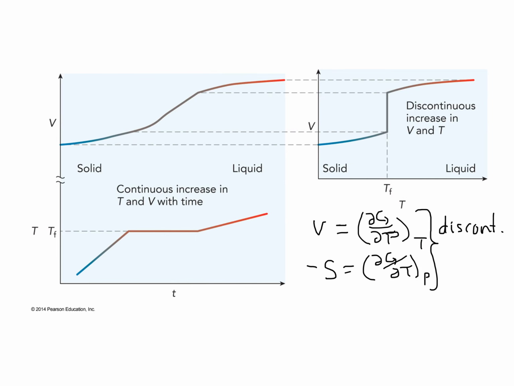We won't be examining any second-order phase transitions in this course, but some which you may encounter are glass transitions, and these happen particularly in polymer samples which form glasses.